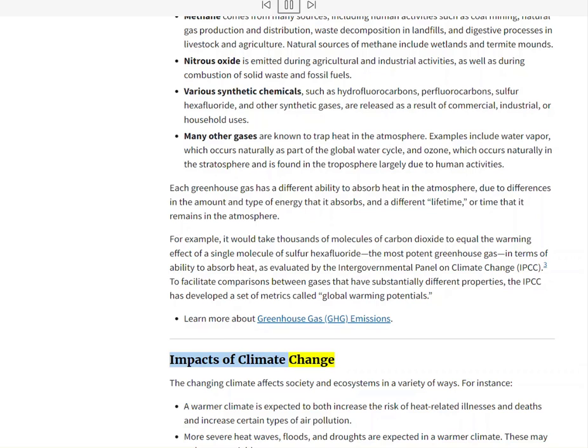Impacts of climate change. The changing climate affects society and ecosystems in a variety of ways.